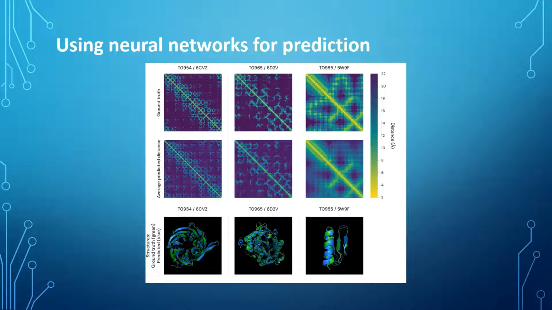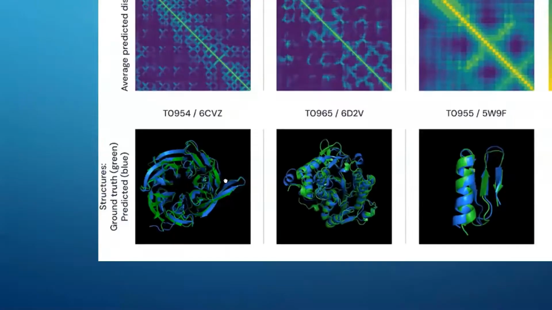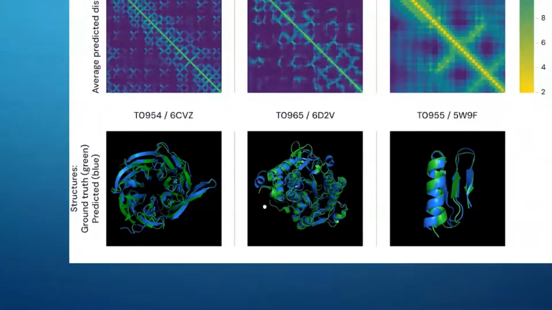In the last row, you will see the GDT structure, where the green part is the actual protein structure, and the blue is the predicted one. So it's almost overlapping.